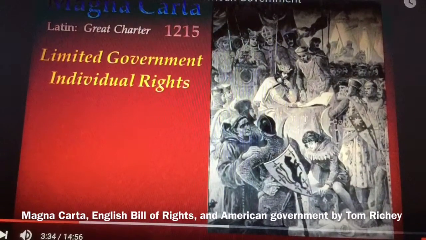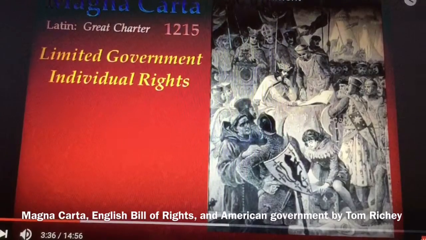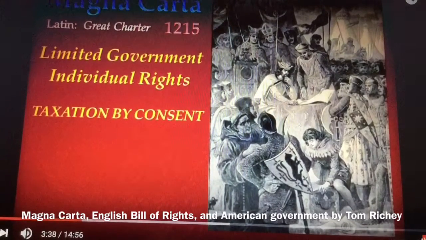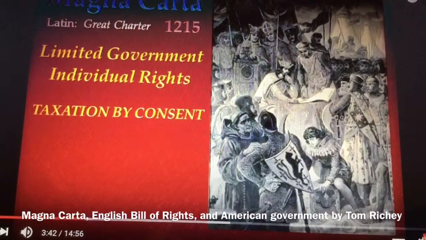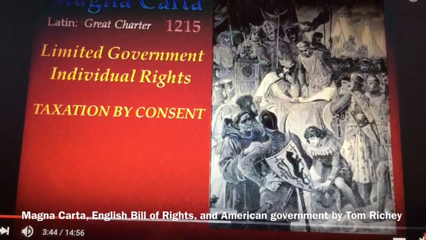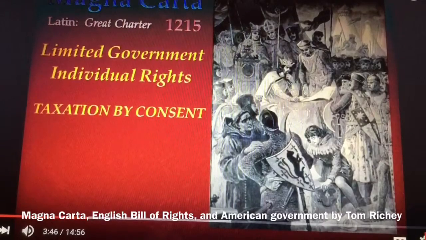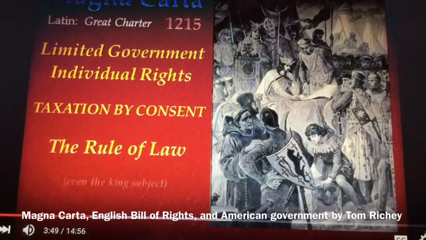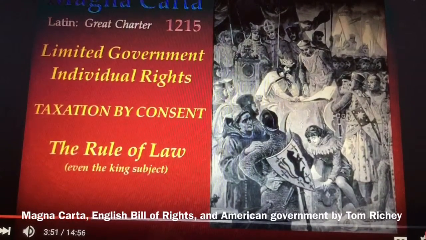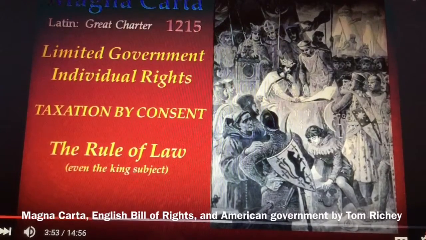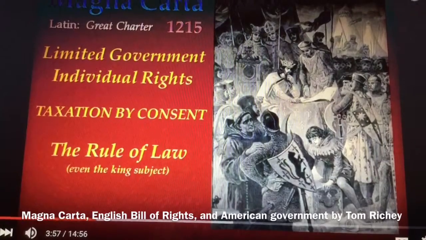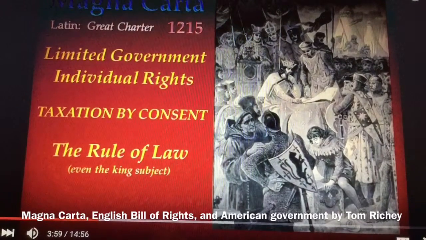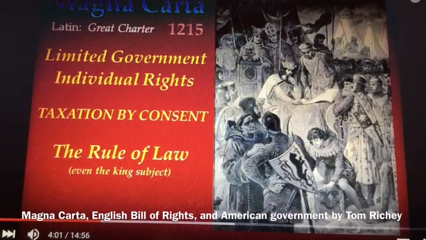More specifically, it addresses three things. First, the principle of taxation by consent, that the king cannot just tax anytime he wants to. He's going to have to get permission from representatives of the people before he can tax. Second, the rule of law. Even the king is a subject. The laws apply to everyone across the board, and the laws will be obeyed.